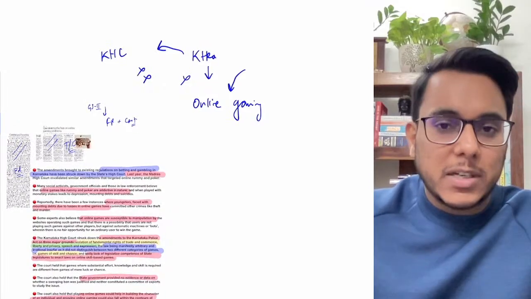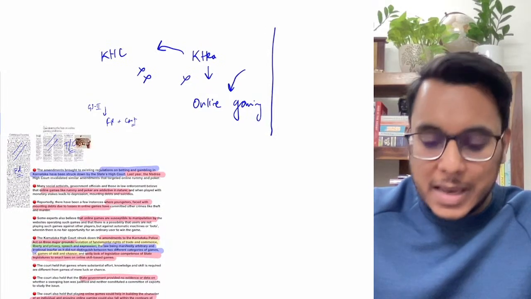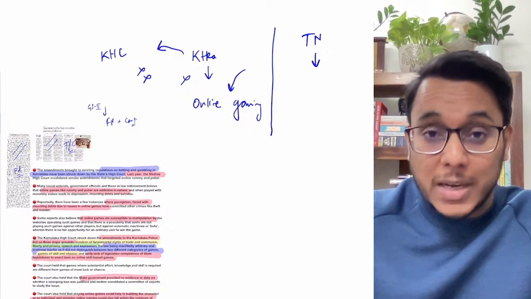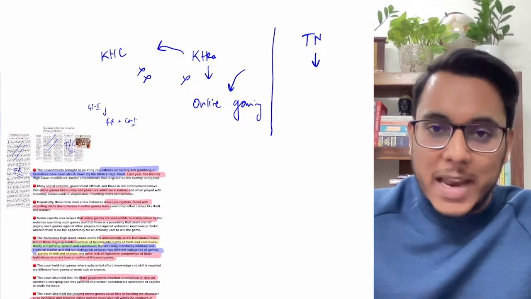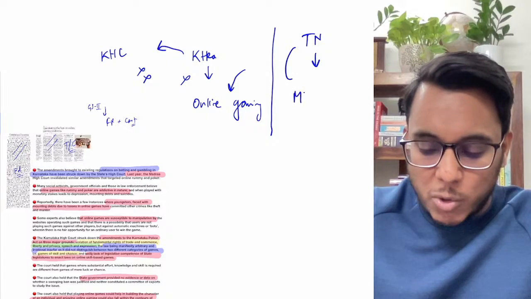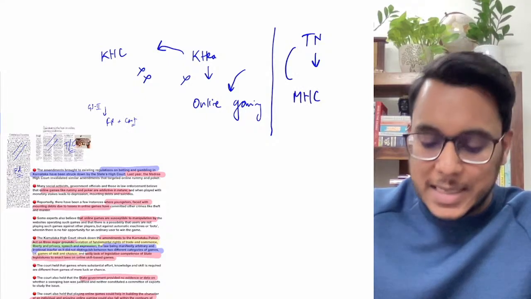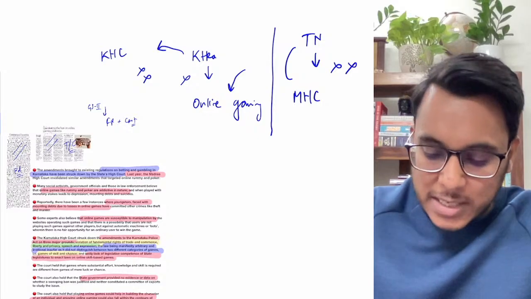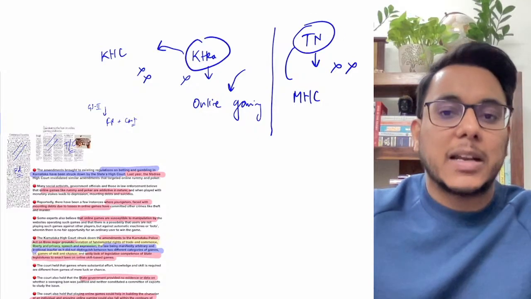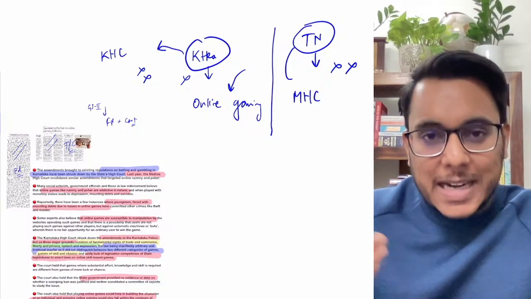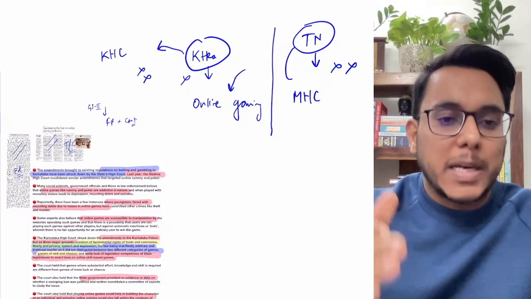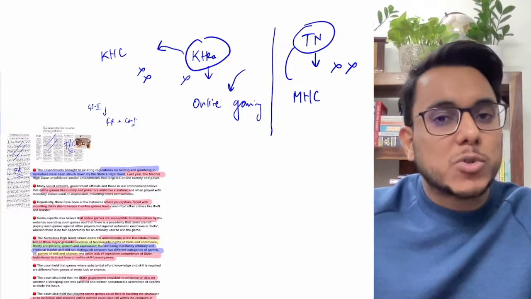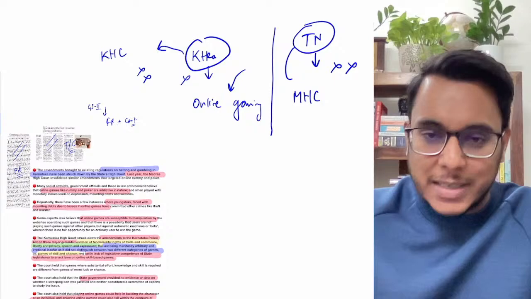Now this is not the first time that such a thing has happened. Last year in Tamil Nadu also, online gaming and online betting were banned. After that, the Madras High Court intervened in this matter and said that this ban was arbitrary and irrational. So last year it was Tamil Nadu, this year it is Karnataka. So guys, this entire controversy with respect to online betting and online gaming becomes important, and we are going to understand this entire issue here.